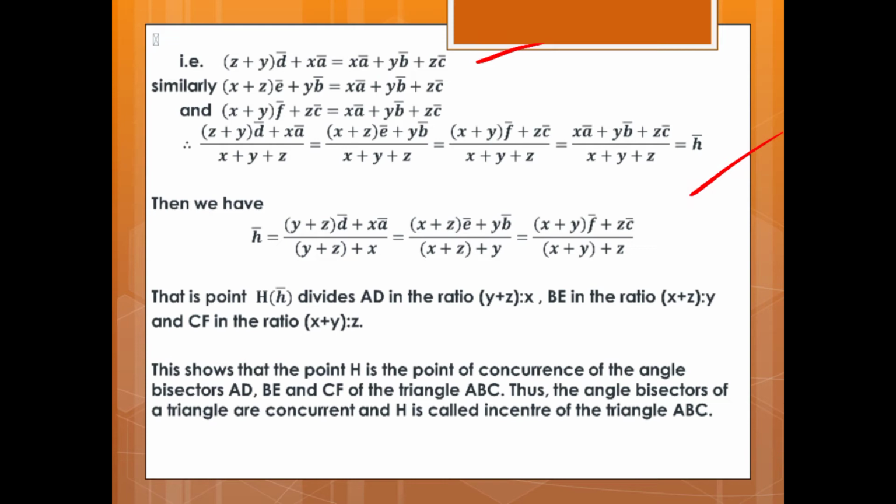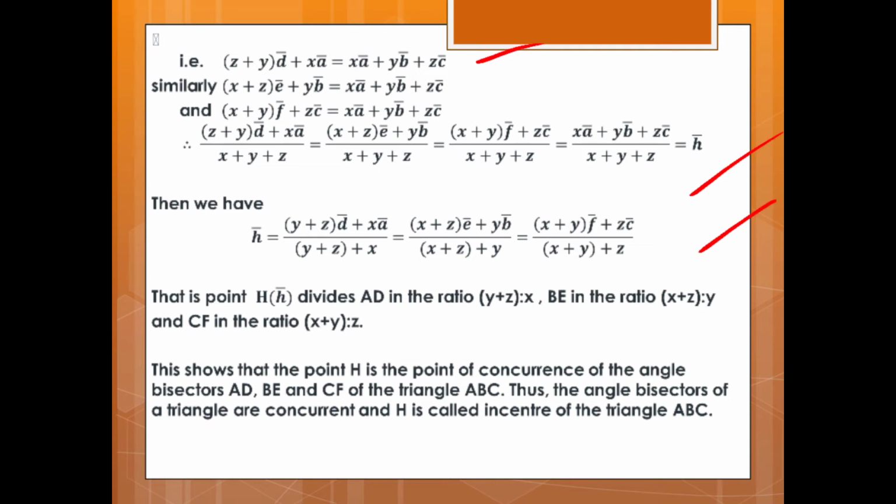Then we have H vector is equal to Y plus Z into D vector plus XA vector upon X plus Y plus Z, which is equal to X plus Z into E vector plus YB vector upon X plus Y plus Z, which is equal to X plus Y into F vector plus ZC vector upon X plus Y plus Z.